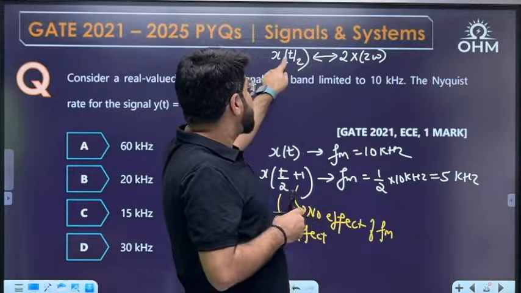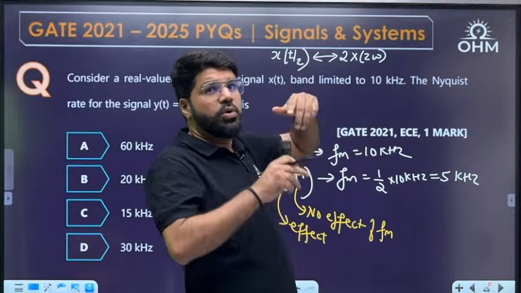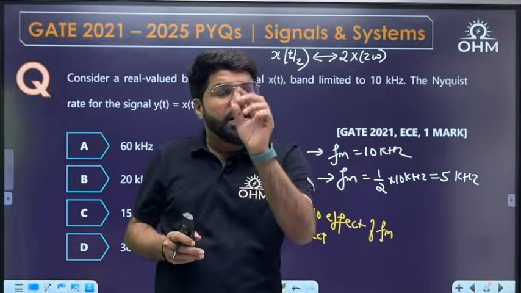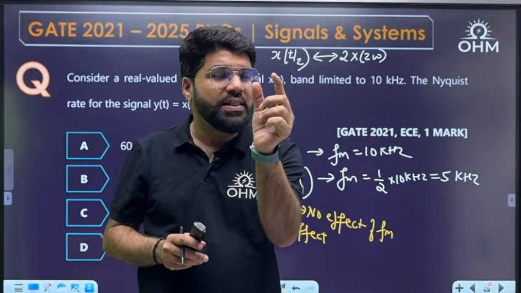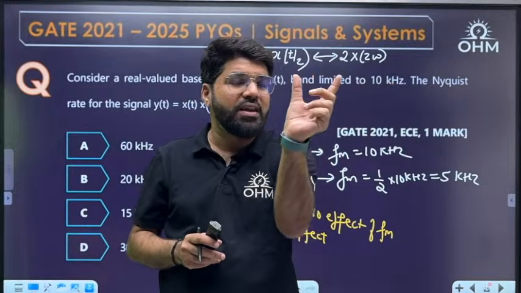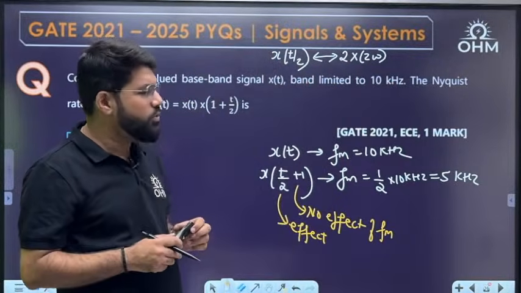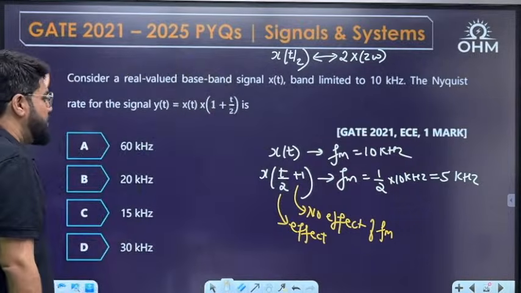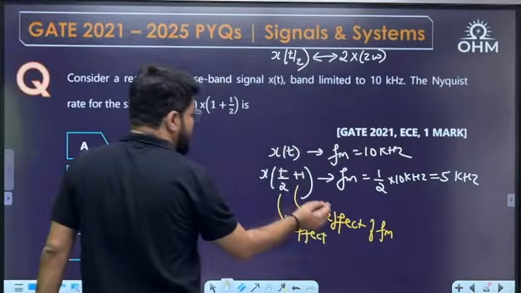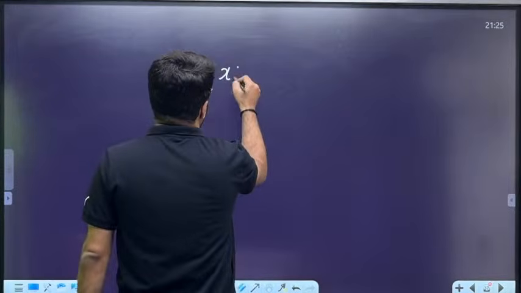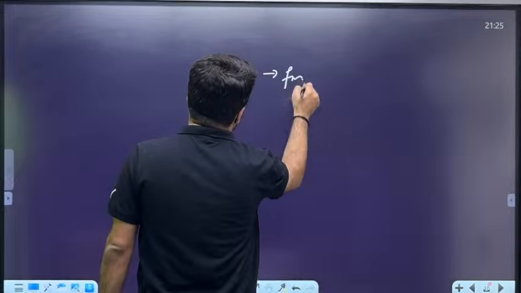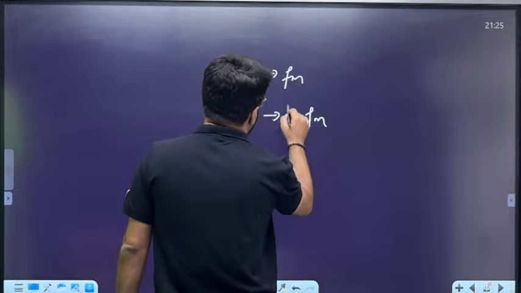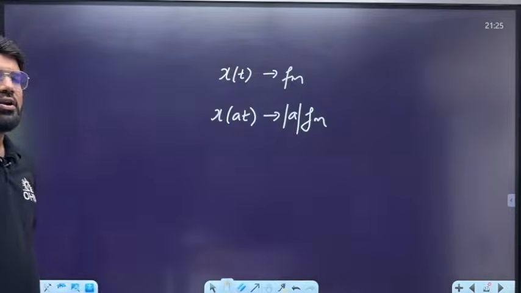In the time domain x of t by 2 is an expansion by 2, but in the frequency domain it is 2 omega, a scaling factor greater than 1, so compression. Compression in the frequency domain means the signal which was band limited to 10 will be compressed to 5 kilohertz. That is what I have written here, half into 10. As a standard result, if x(t) has the highest frequency component fm, x of at will have the highest frequency component of a fm, or modulus a fm. Negative a will not affect it.